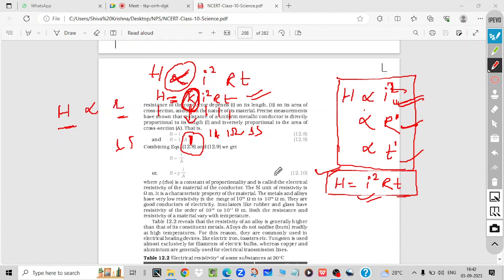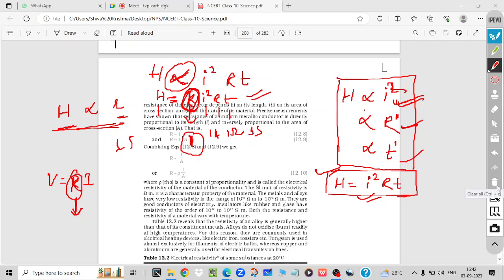Just like in Ohm's law, V is equal to IR. Here we cannot write it without the constant. Here we have taken R as that constant, and this value depends upon the material. Similar thing here, but here the value of K is 1, while there the value of R is something else. So it depends upon the experimental value. We call this mathematical modeling in physics, and during that we sometimes have to take the help of experiments.